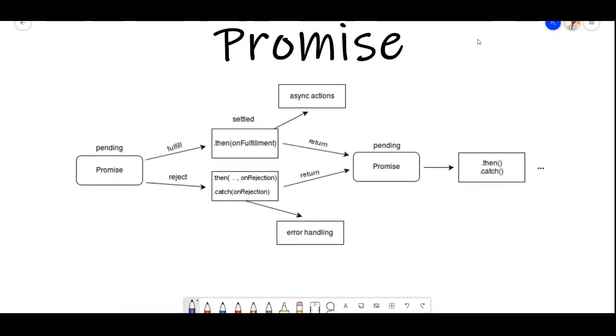So let me just grab a pen. Right, the async thing. Async, right? So what is async?